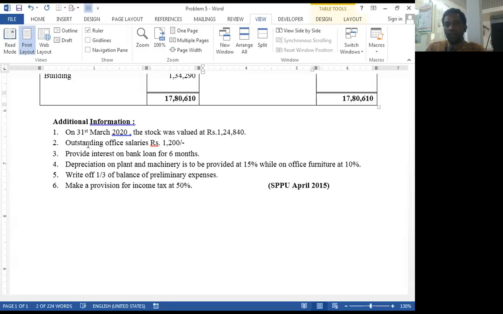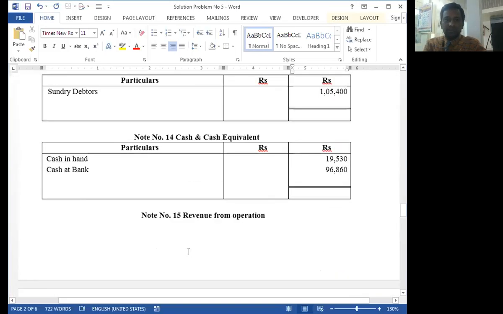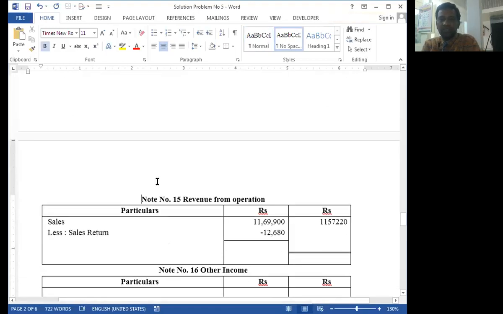That's why now we close all the notes regarding the profit and loss account, from note number 15. Okay, close all notes. What is the amount of revenue from operations? 11 lakh 57,000.